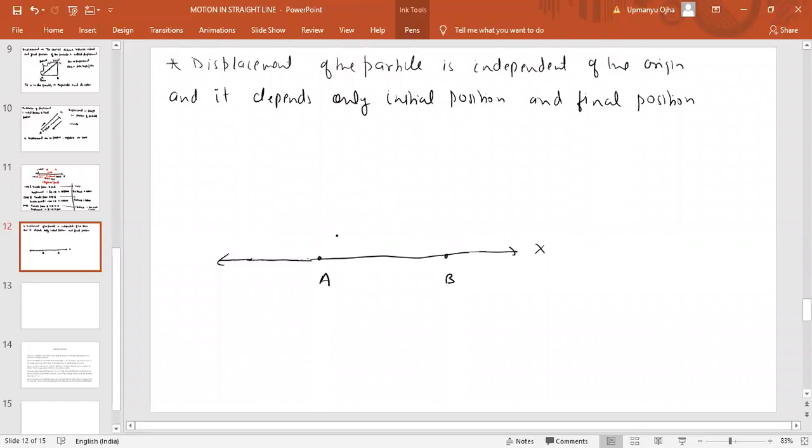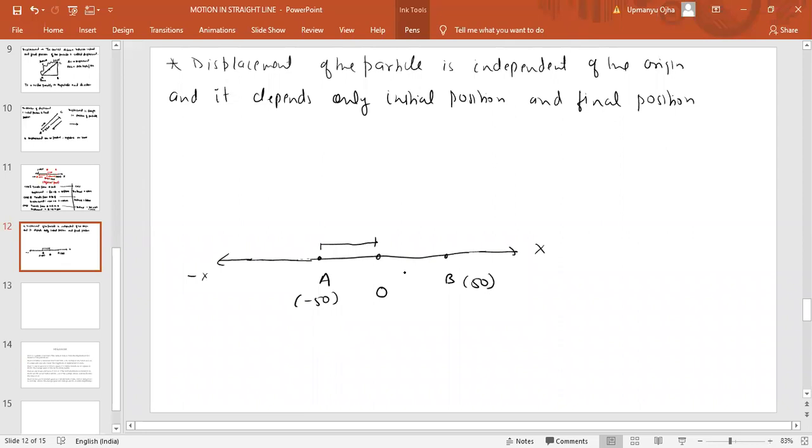Now you tell me one thing. If I take the origin at this point O, which is 50 meters from each point, then this point would be minus 50 and this would be 50.